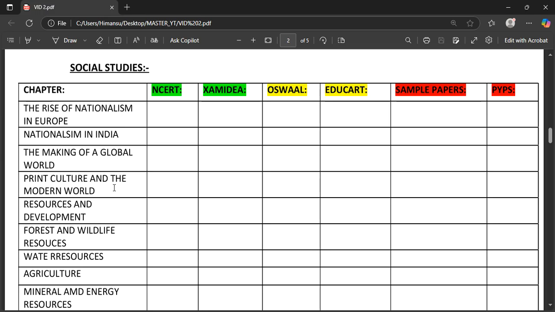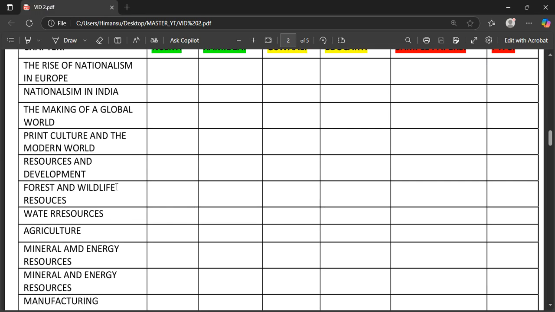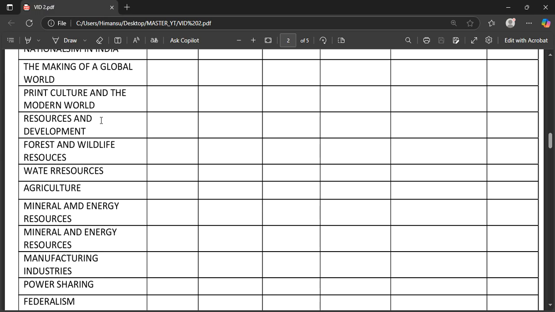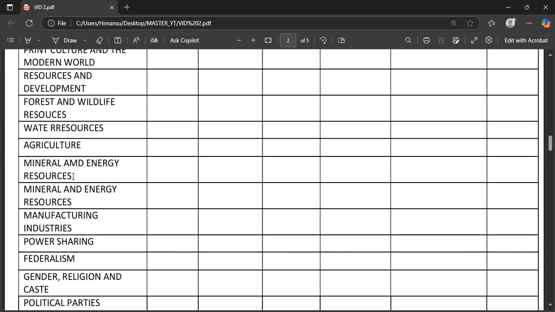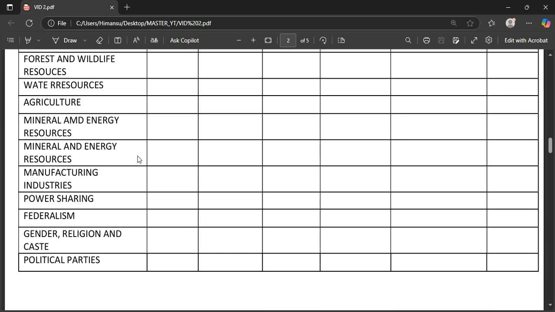Print Culture and the Modern World is going to be very easy for you. And resources and development, forest, water, very easy. Once it starts about agriculture, you are going to find a bit of problems. Manufacturing industry, mineral and energy resources is all about practical understanding. Like if you know a bit of physical geography of India, you can just associate it with that.